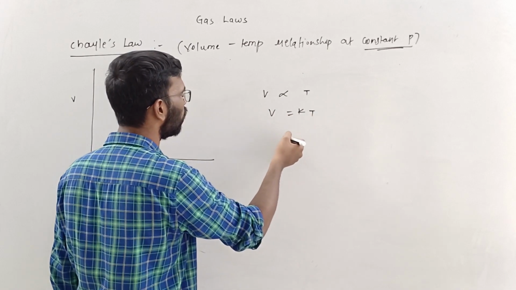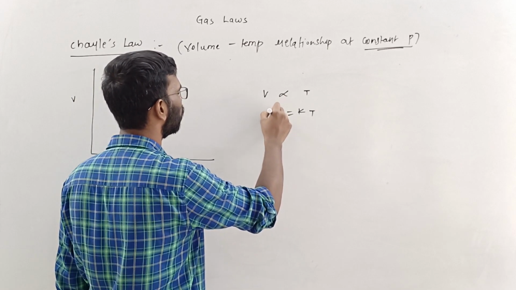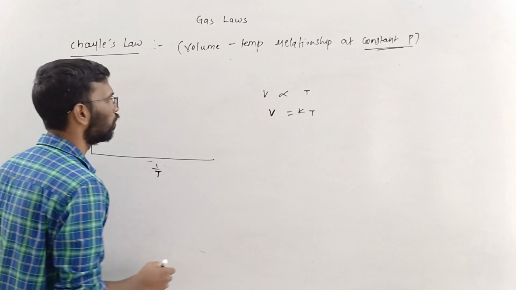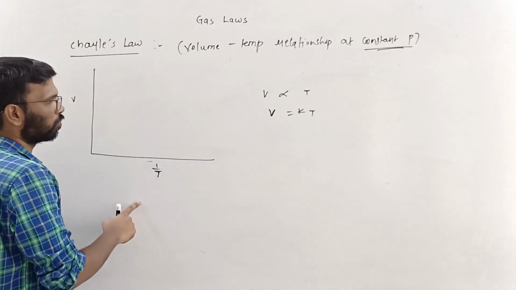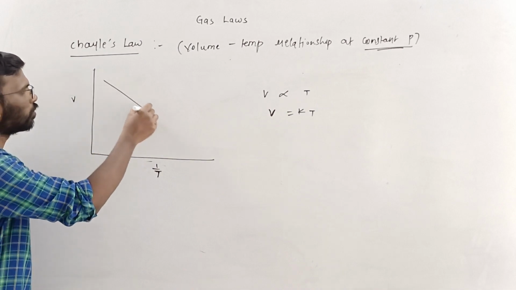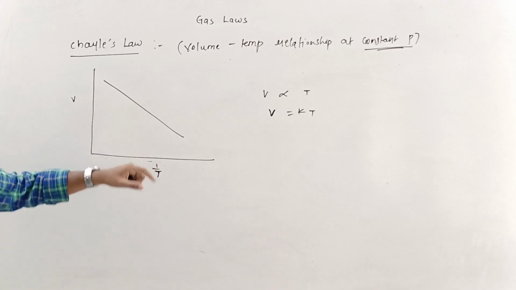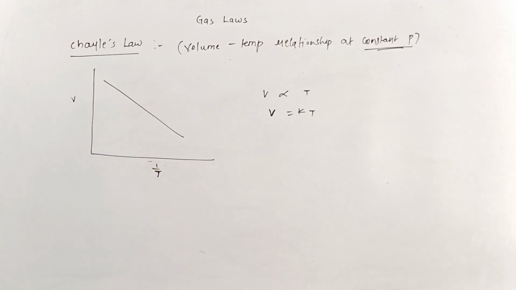I want V versus 1 by T. It will be an inverse relation. If you take this graph, it will be an inverse relation.